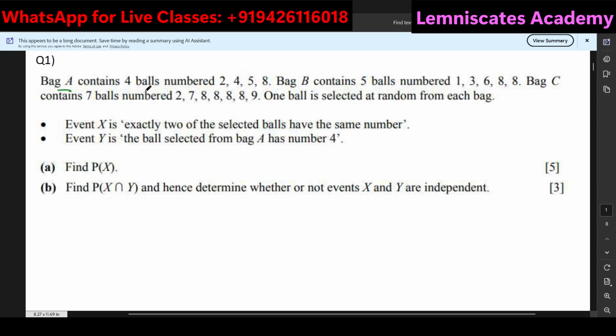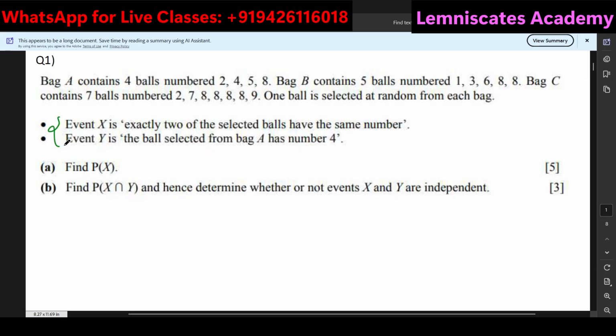Bag A contains 4 balls, bag B contains 5 balls, and bag C contains 7 balls. And all of the balls have some kind of numbers written on them. One ball is selected at random from each bag. So from bag A, I am selecting one ball. From bag B, I am selecting one ball. And then from bag C, I am selecting one ball.